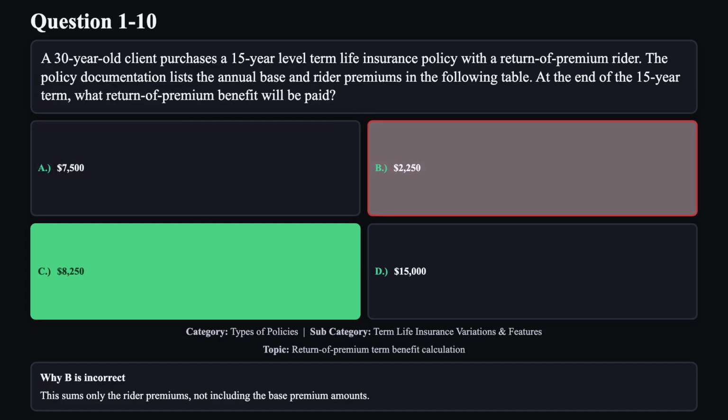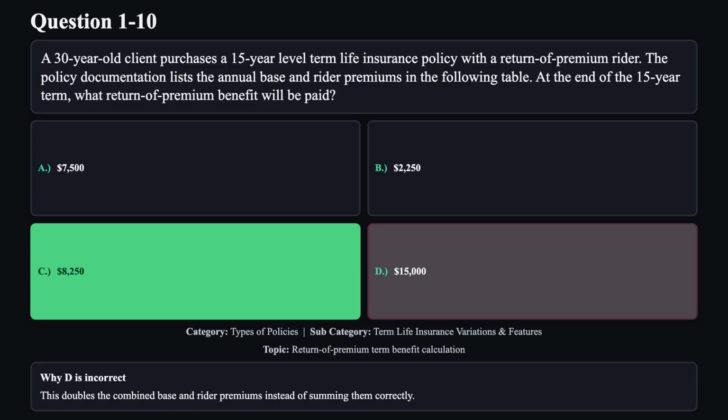This sums only the rider premiums, not including the base premium amounts. Reason D is not correct. This doubles the combined base and rider premiums instead of summing them correctly.